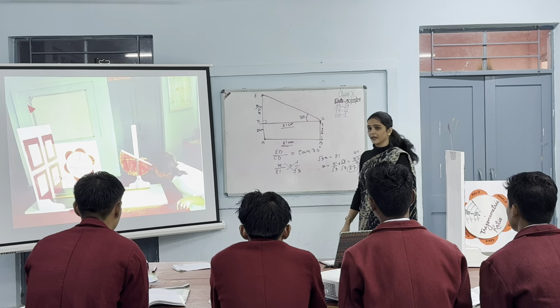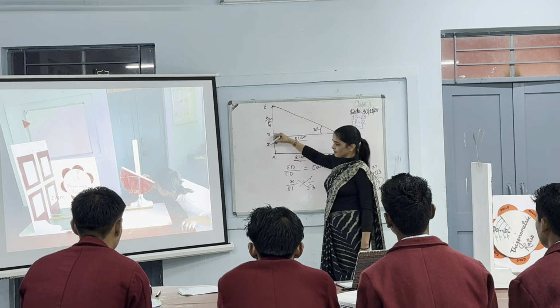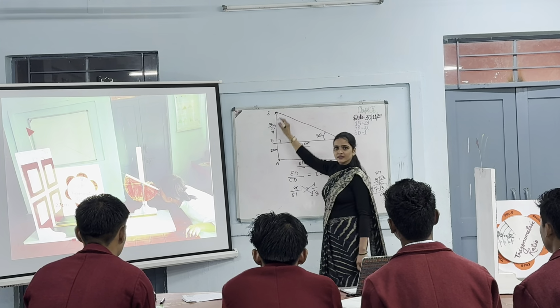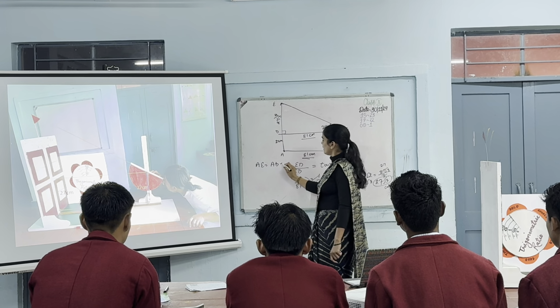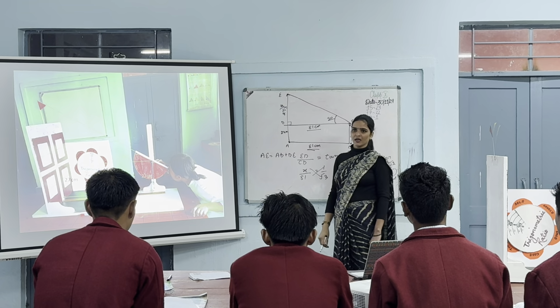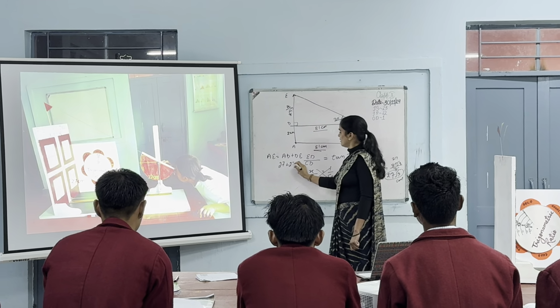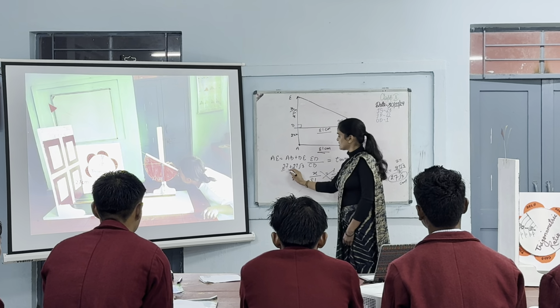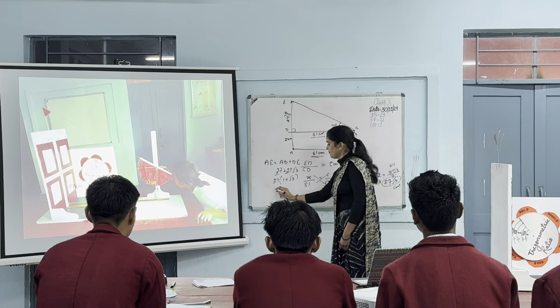What is the height of the flag post? That is AE. Height of the flag post is A to E. Then AE is equal to AD plus DE. AD is equal to 27 and DE is 27 root 3. Just take 27 common. It is 27 into 1 plus root 3.